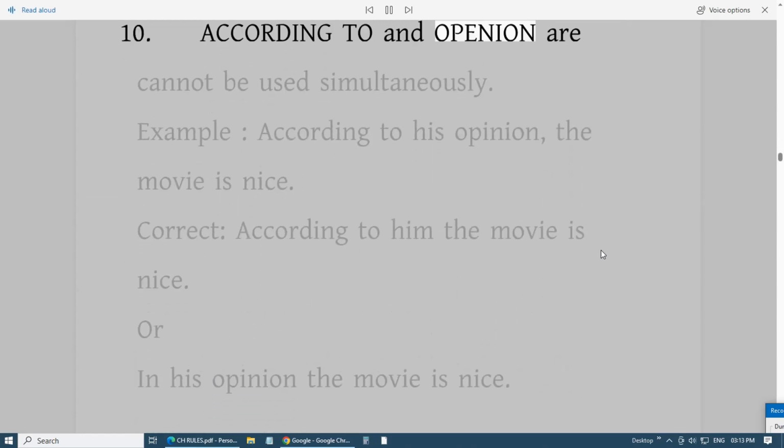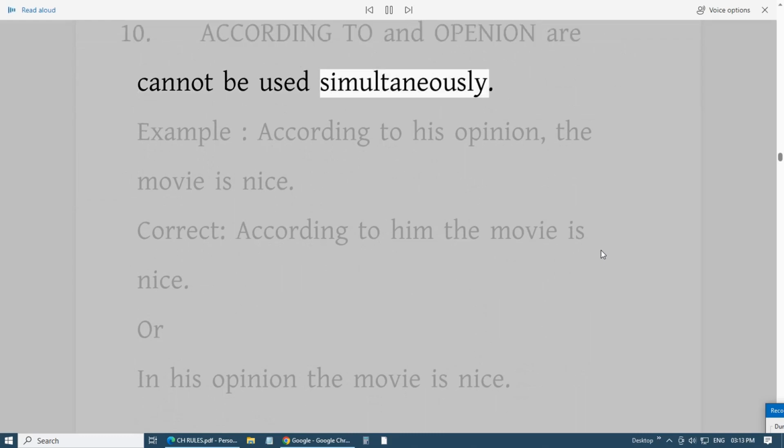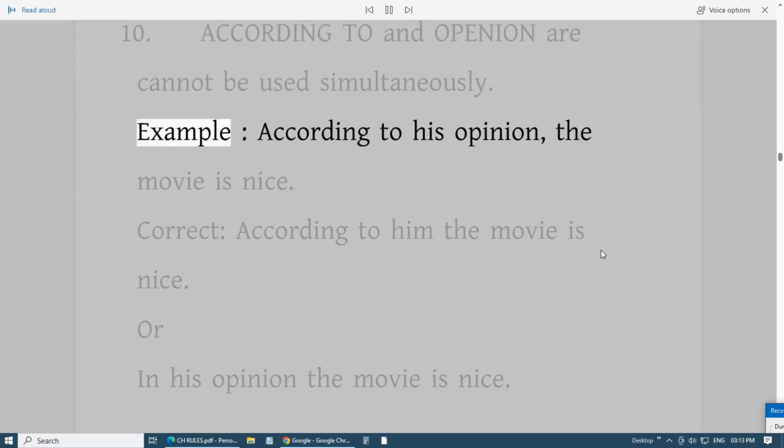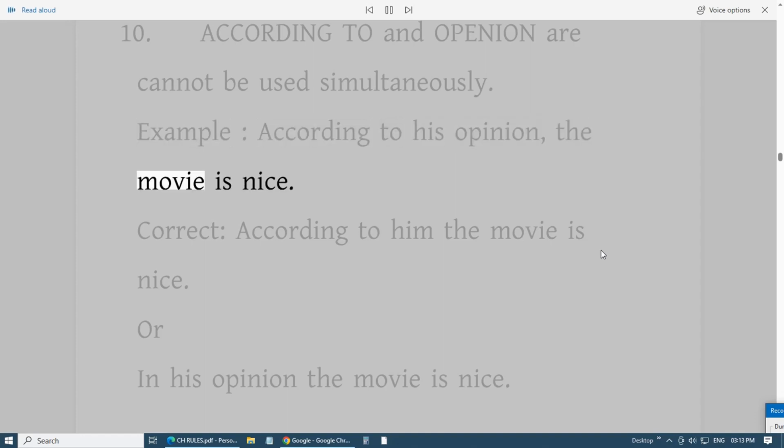10. According to and opinion cannot be used simultaneously. Example: According to his opinion, the movie is nice. Correct: According to him the movie is nice. Or: In his opinion the movie is nice.